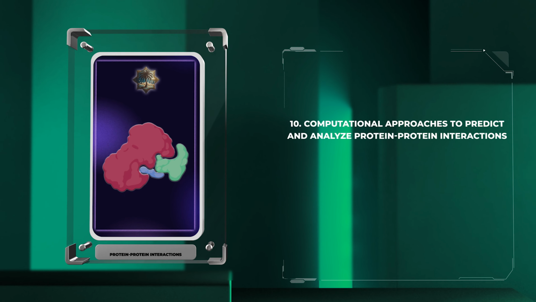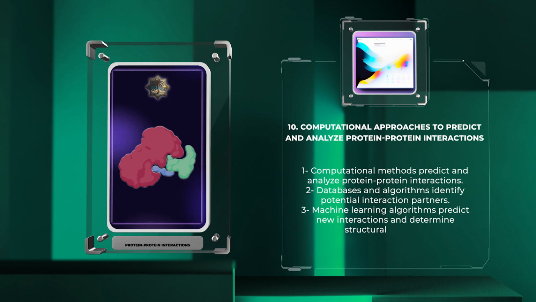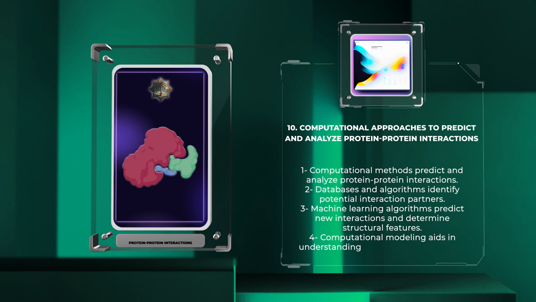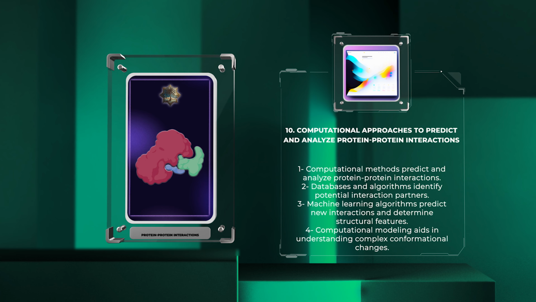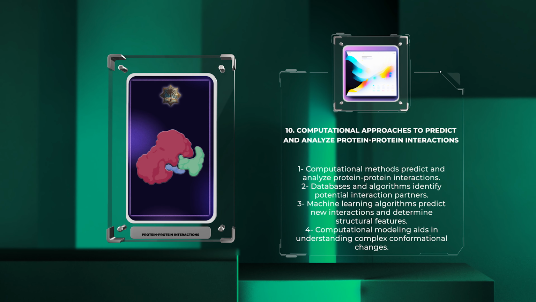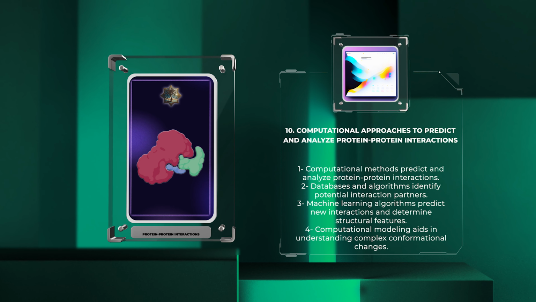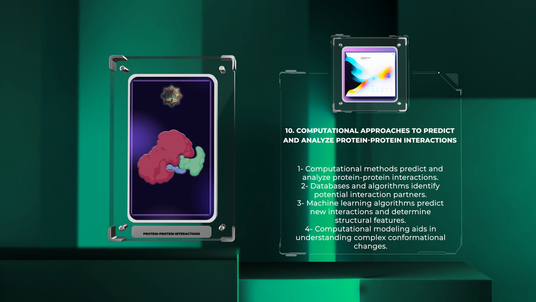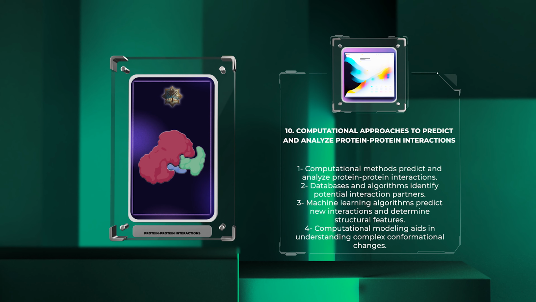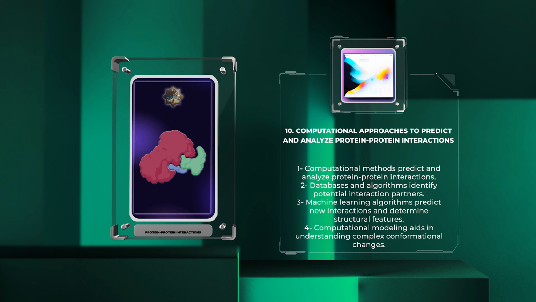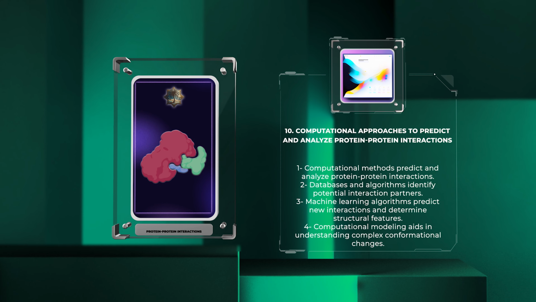Computational methods have become instrumental in predicting and analyzing protein-protein interactions. Using databases of protein structures and sequences, algorithms can identify potential protein-protein interaction partners based on complementary binding motifs or physicochemical properties. Machine learning algorithms trained on known protein-protein interactions can also predict new interactions and determine their structural features. Furthermore, computational modeling techniques aid in understanding the conformational changes and dynamics of protein complexes.